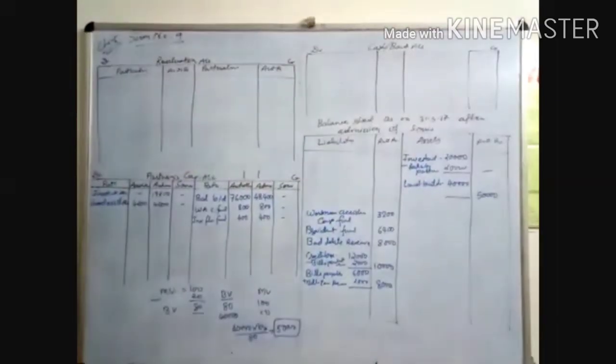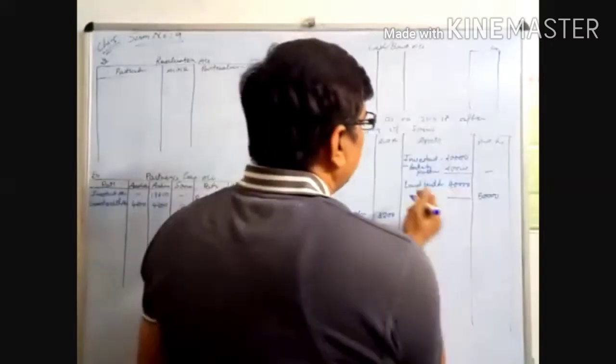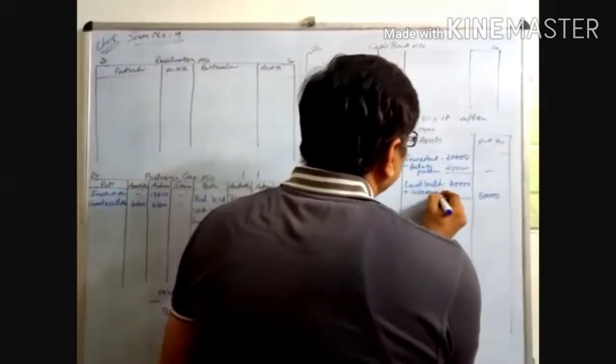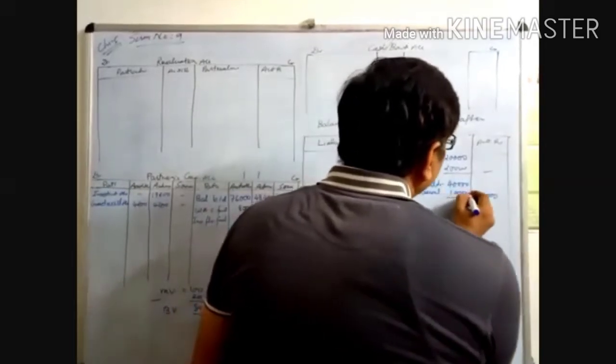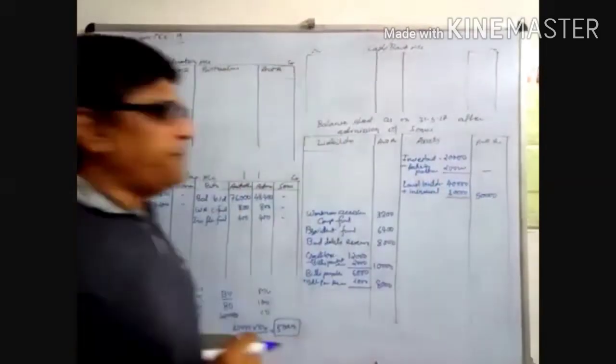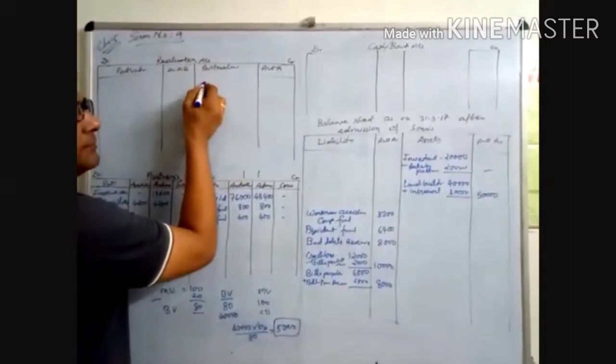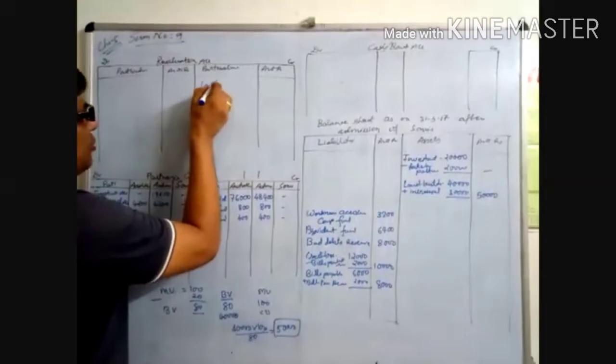Now look here: it is 40, it is 50, so it is increased by 10,000. If assets are increased, it is our profit, so write it on the credit side of the revaluation account: land and building account.